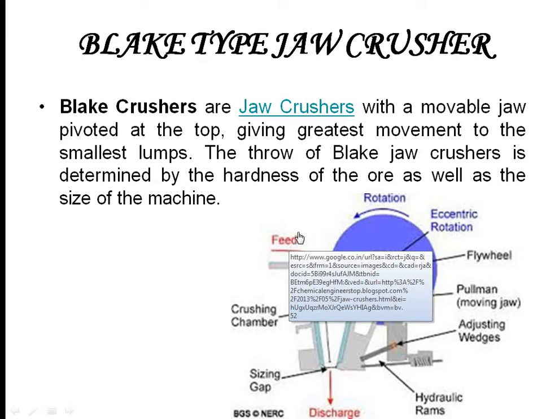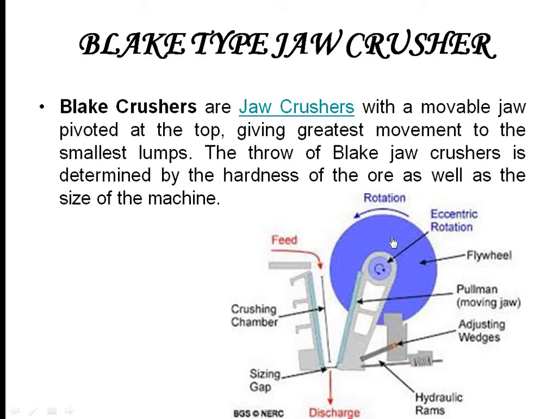So you are going to put your feed inside, and the flywheel is attached to the pivoted point. When the flywheel is rotated, the swing jaw, or the movable jaw, will start moving, and as this moves to and fro, or back and forth, the feed material in the center will be crushed.